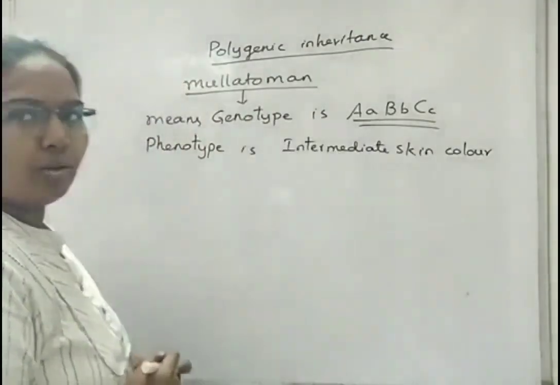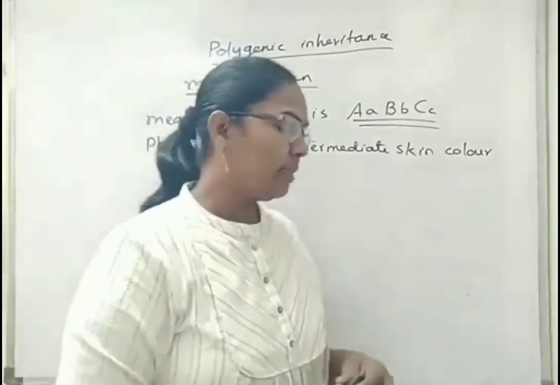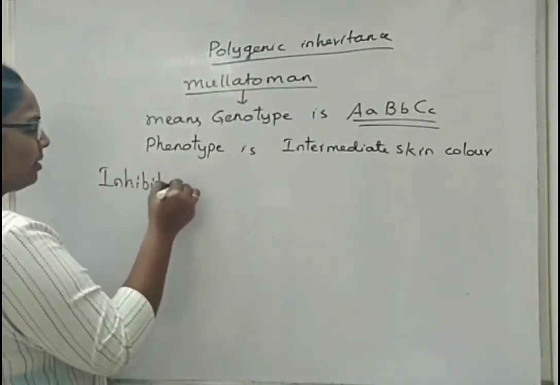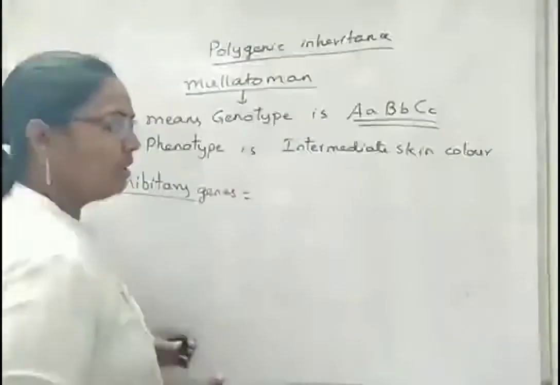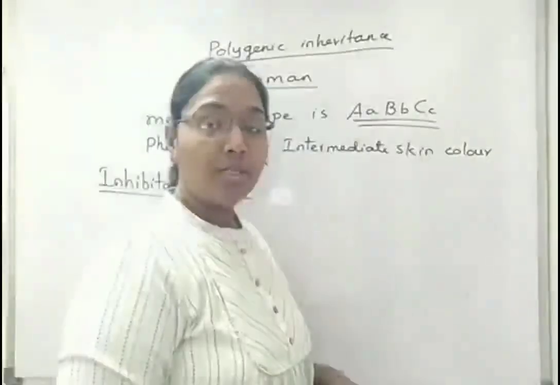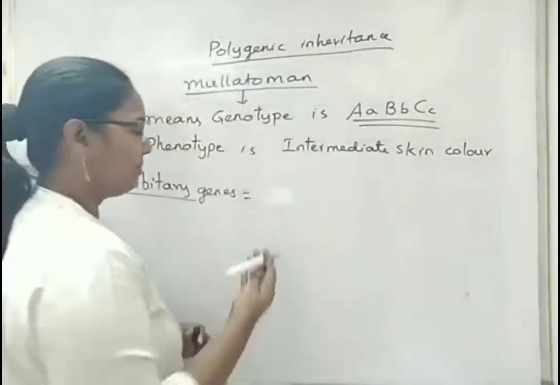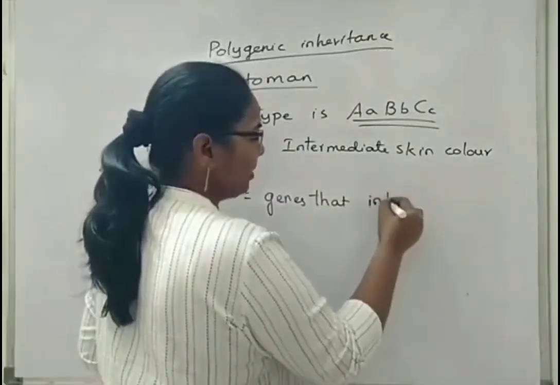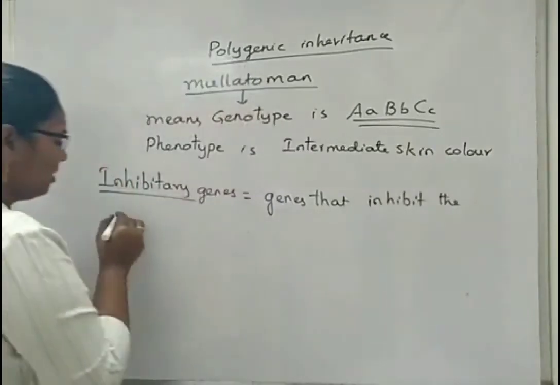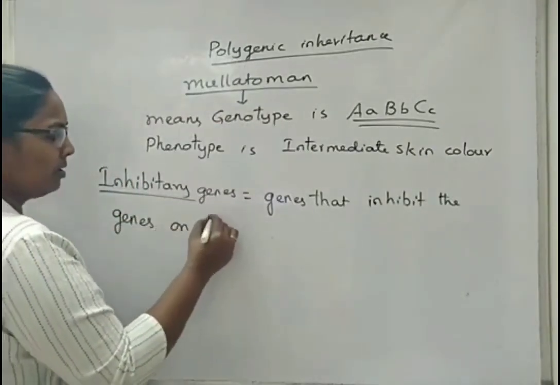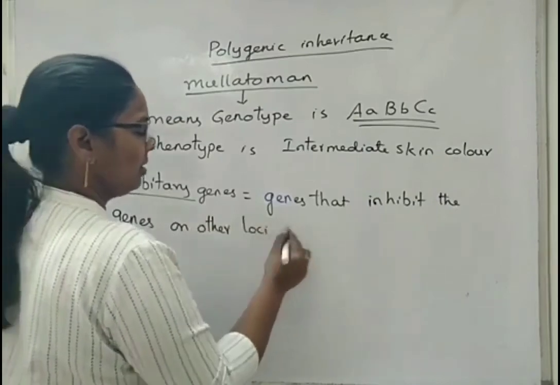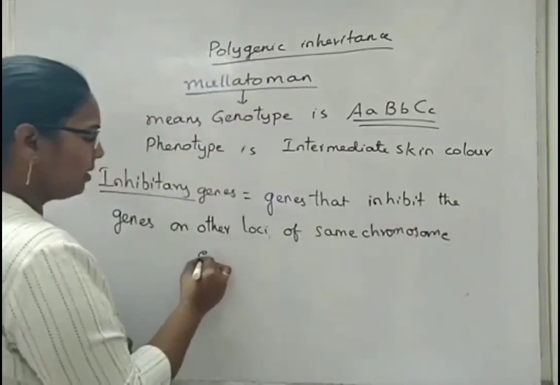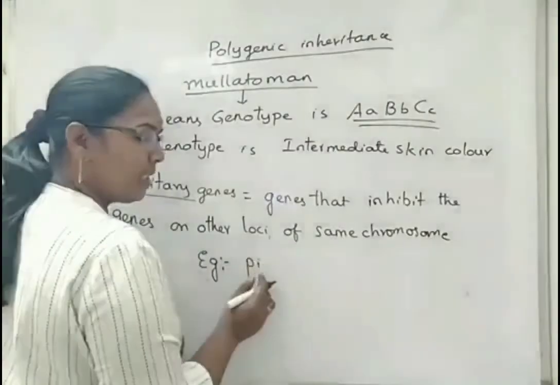Next, I told you about allelic and non-allelic genes. Next, there was a term in the AIPMT 2014 paper: inhibitory genes. What are inhibitory genes? The genes that prevent the expression of other genes of other loci. Genes of the same chromosome, we can say, that inhibit the genes on other loci of the same chromosome. The example frequently mentioned is pigment genes of rice plant.